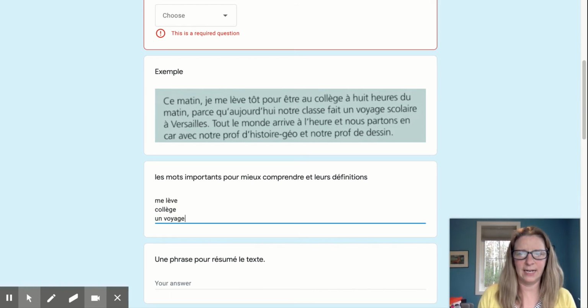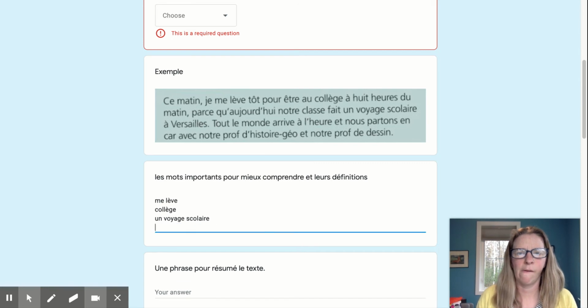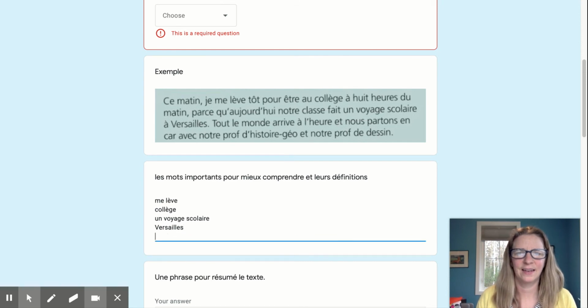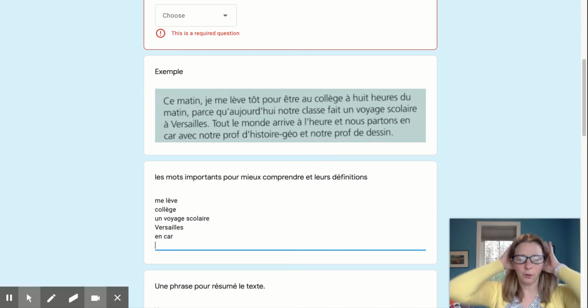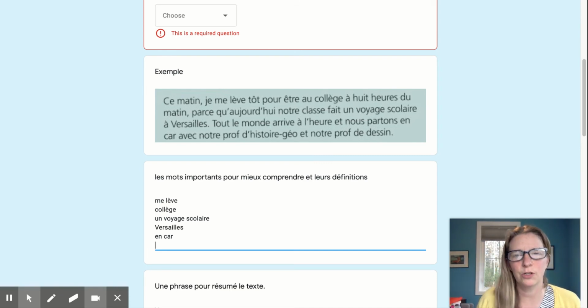Un voyage scolaire. Versailles. En car. Et voilà. So these are the words that I think are important to understand in order to understand this text.